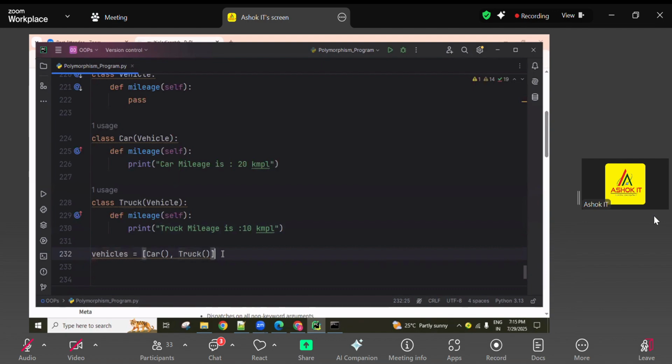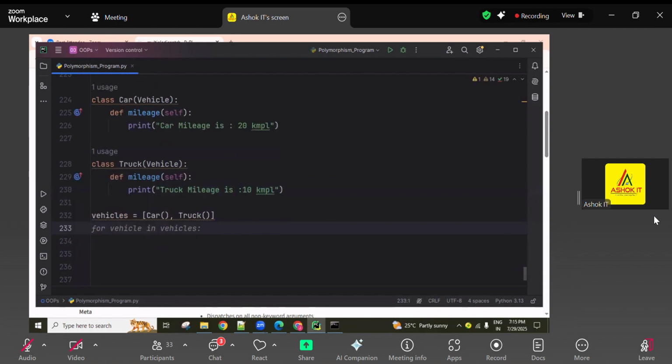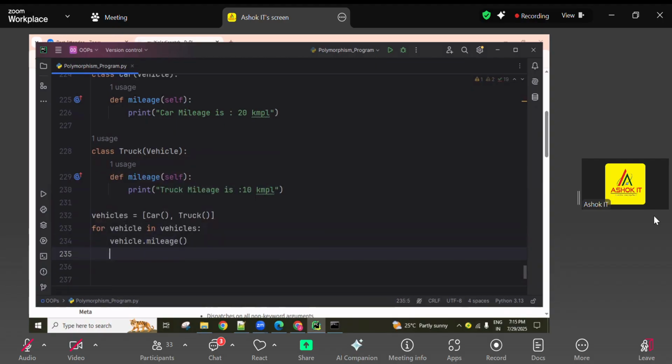So now I want to call using the for loop, guys. Our vehicles is the list of vehicles here. Each vehicle object we get, and using that I want to call the mileage method. You know, vehicle dot mileage. The first vehicle is the car, so car mileage. Next time truck mileage, like we are getting.